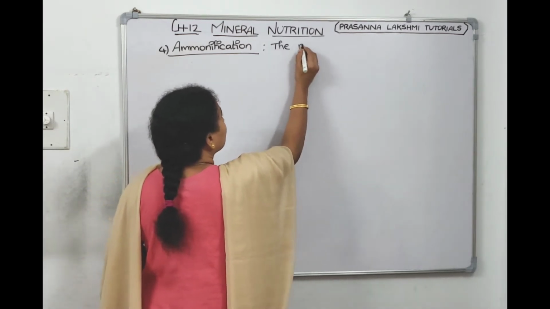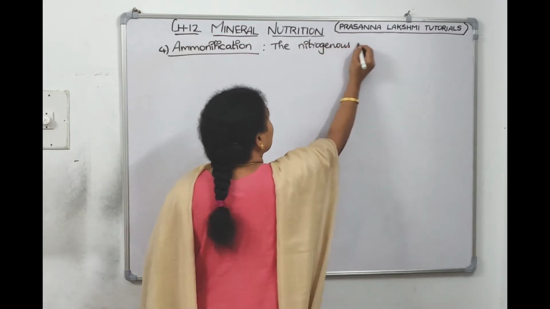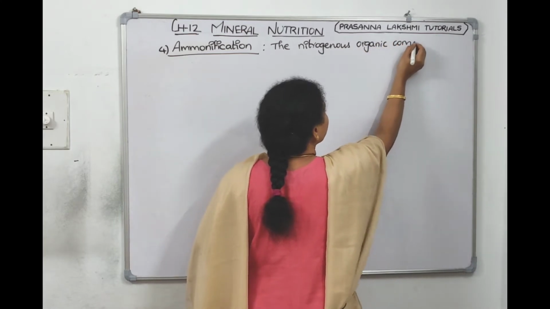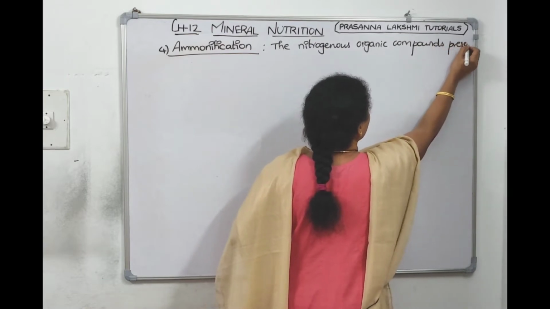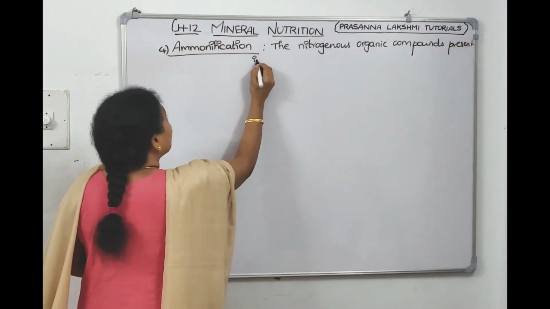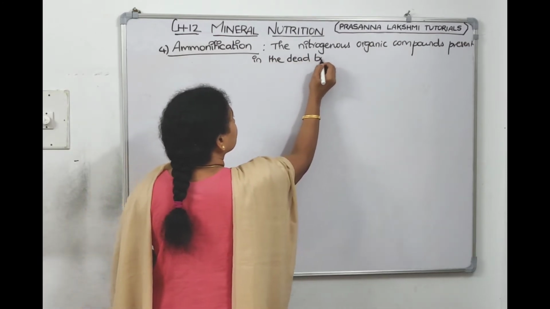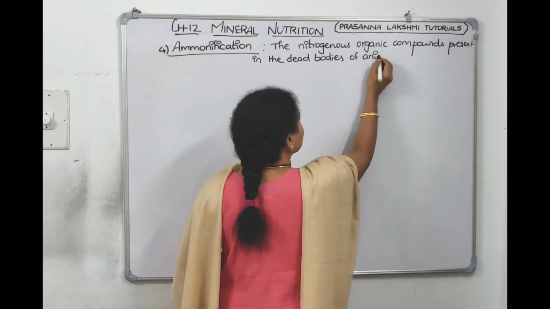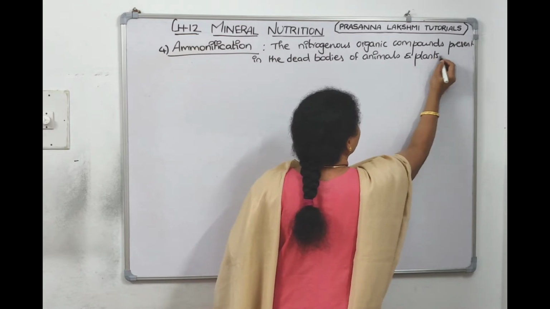The nitrogenous organic compounds, meaning proteins, where are they present? They are present in the dead bodies of animals and plants.